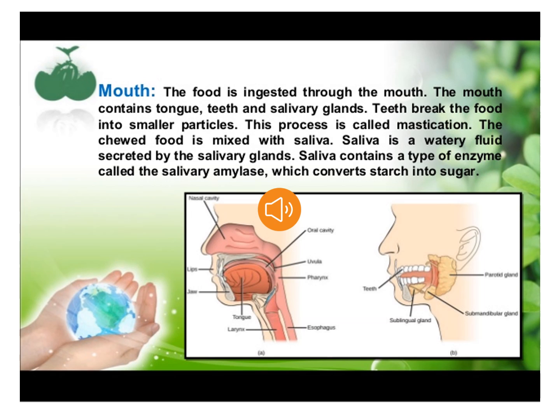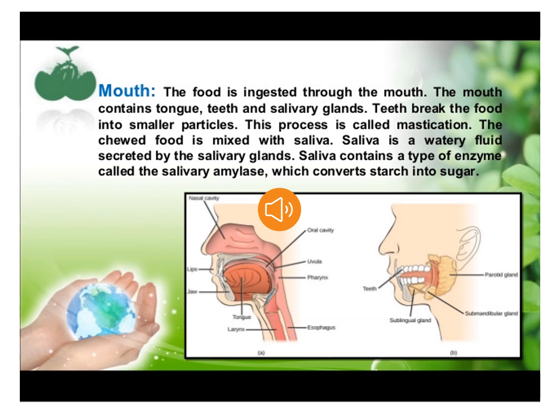Let's talk about our first component of the digestive system, that is the mouth. Now, the mouth contains the tongue, teeth, and salivary glands. As we have already discussed, food is a very complex substance and has to be converted into simpler soluble products. Teeth help to break down the complex food into simpler products. The process of converting the complex food material into simpler products is called mastication.